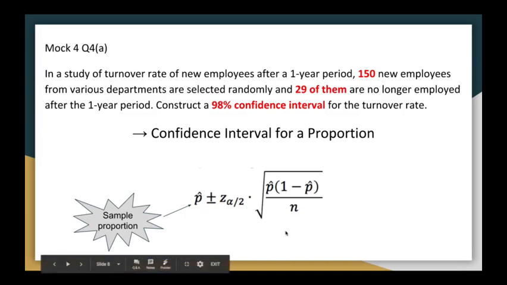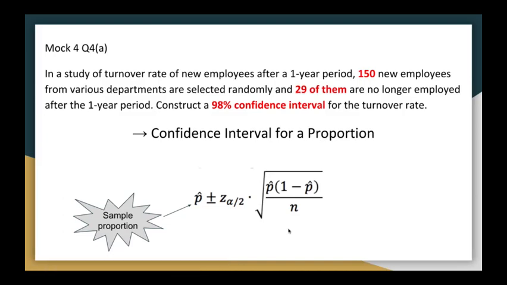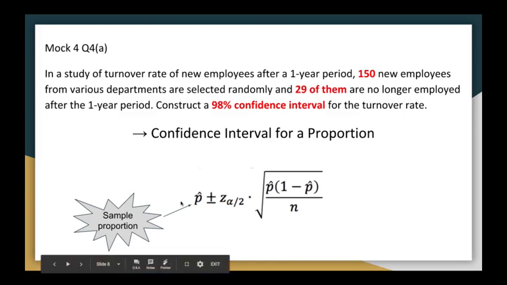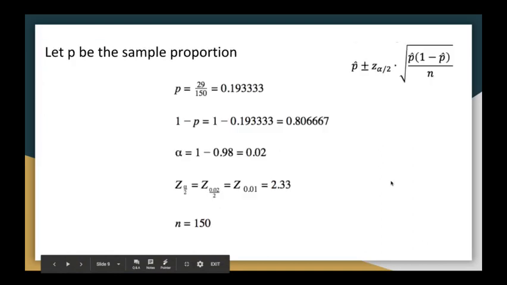And here is the general formula for finding the confidence interval for a proportion, where P represents the sample proportion, 29 out of 150.